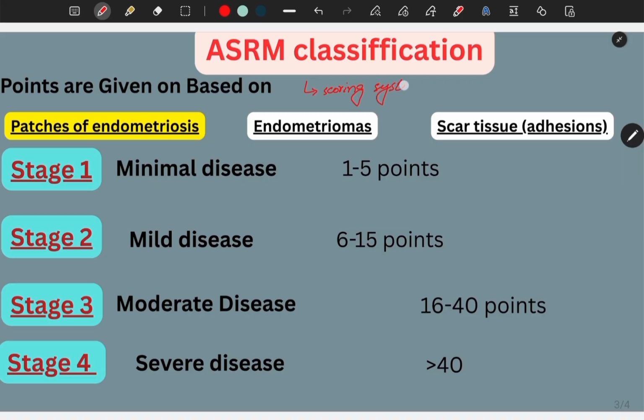The first stage is minimal, characterized by minimal disease with minimal lesions on the peritoneum, ovaries, and fallopian tubes. The scoring range for the first stage is 1 to 5 points.